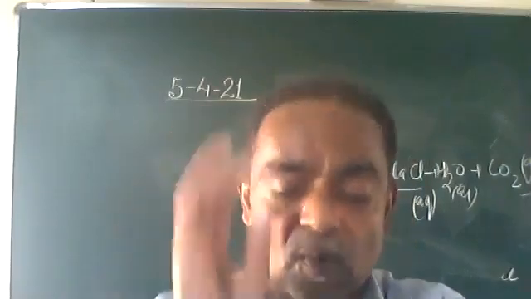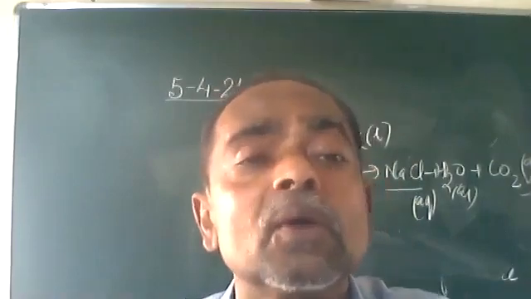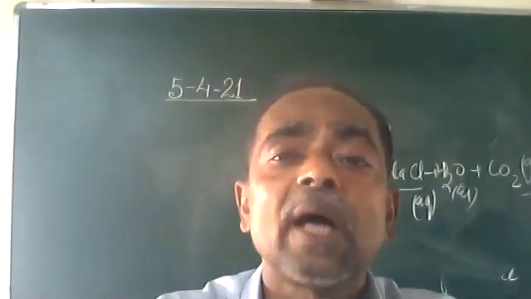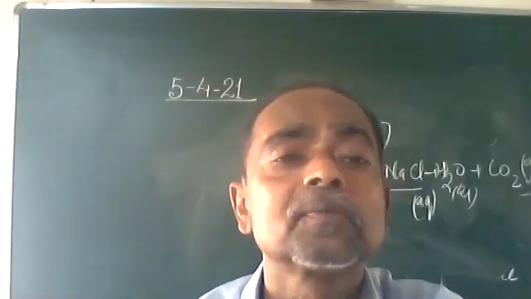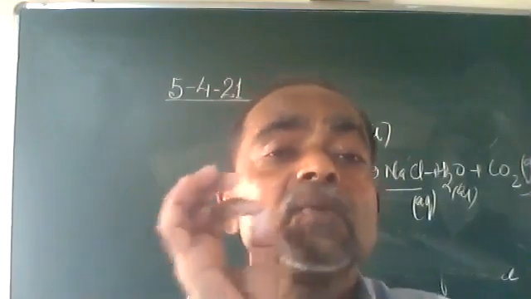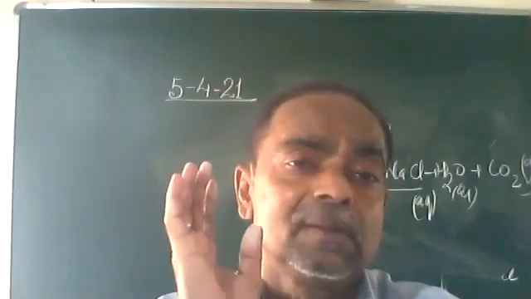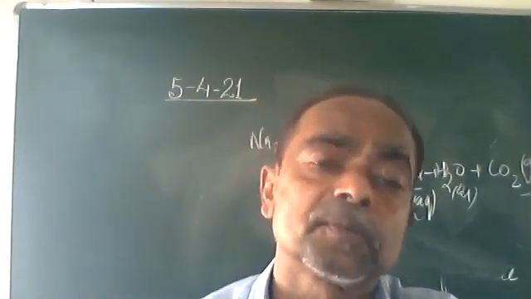Now, I'll tell you how. We have studied earlier, among these atoms and molecules, do we have atoms in nature? What is the basic difference between atoms and molecules? Atoms cannot exist independently, whereas molecules can exist independently. Right? Anything that exists in this universe is a molecule, not atoms.